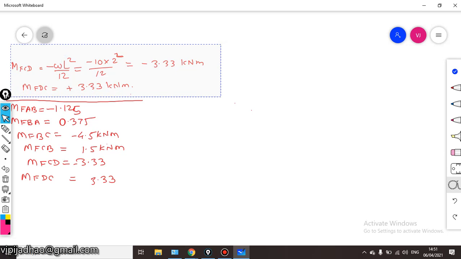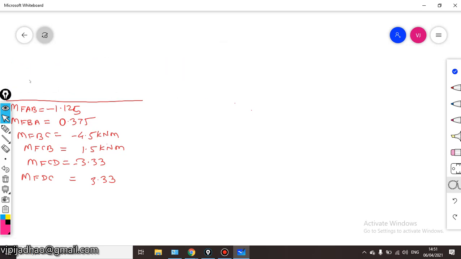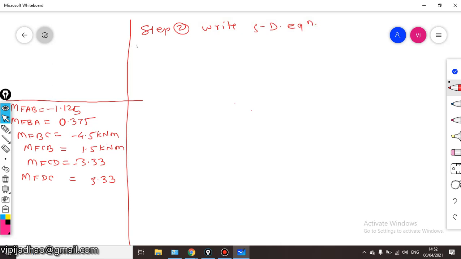Now the next step will be to write down the slope deflection equation. So step 2 is to write down the slope deflection equation.